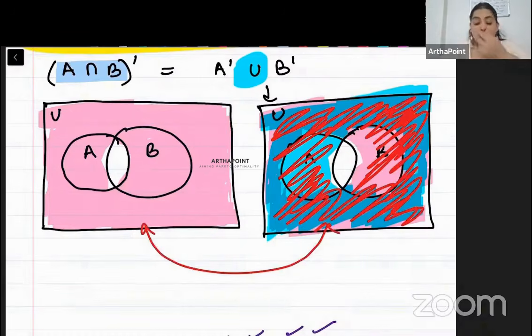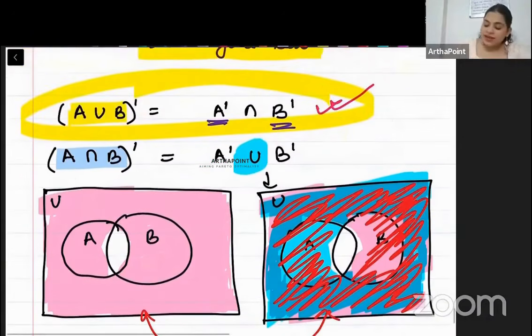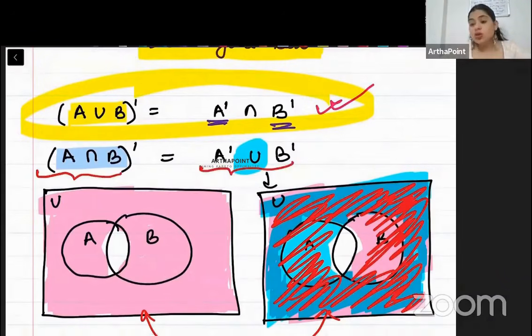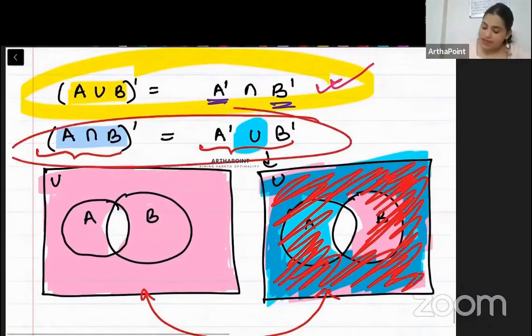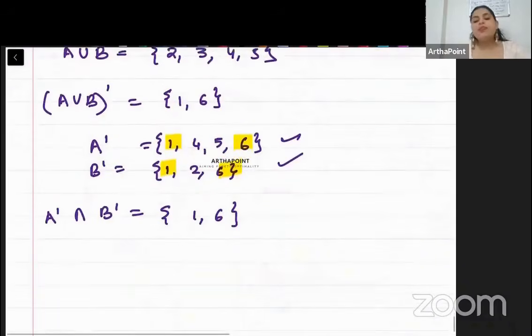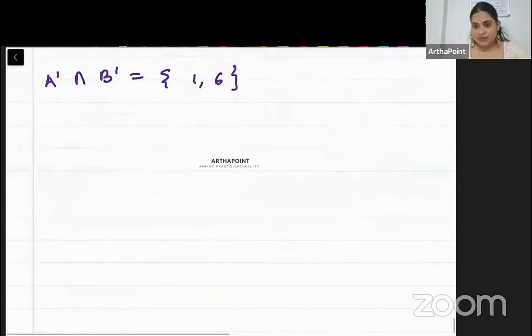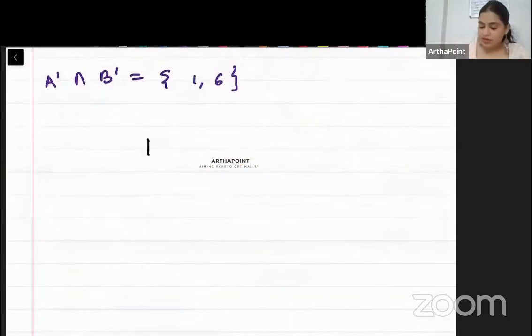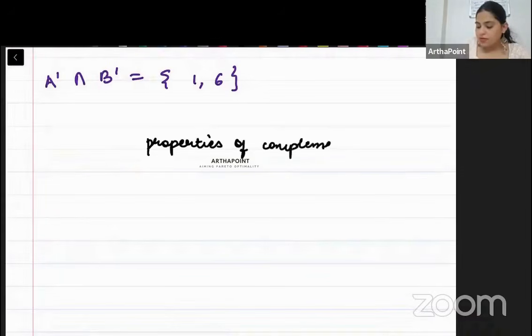So again, we have proved the De Morgan's law that A intersection B complement is equal to A complement union B complement. I want you to try this using this example also, just like I proved this part. Okay. Now, I want to go ahead and I want to write all the properties of complement sets. So properties of complement sets.